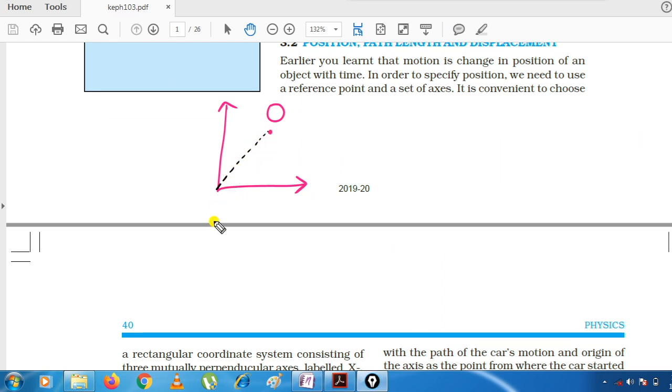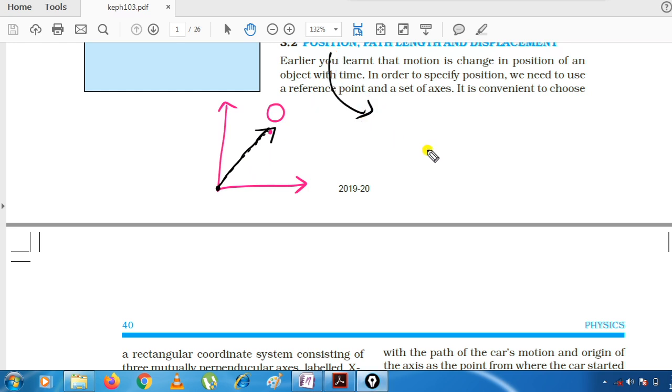Now what is a reference point? This origin which you can see here is known as the reference point. That means with respect to this origin, the position of object O is at this distance and in this particular direction. So like this, the position of any body can be represented.